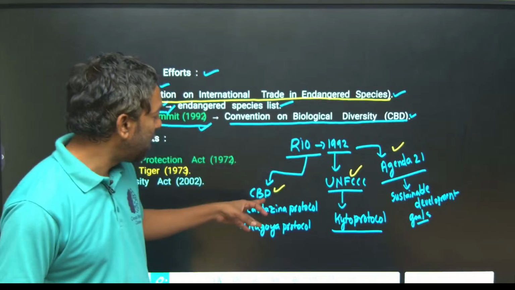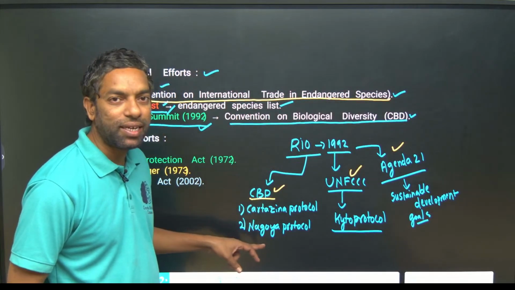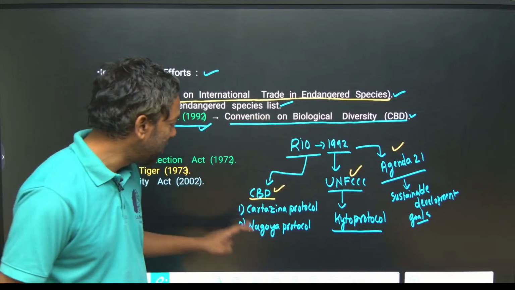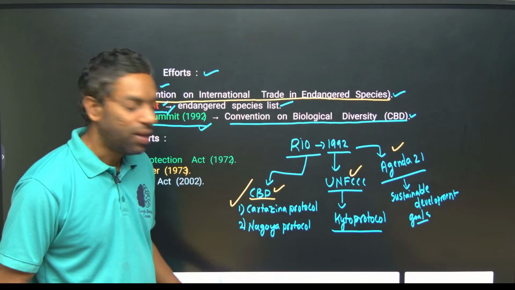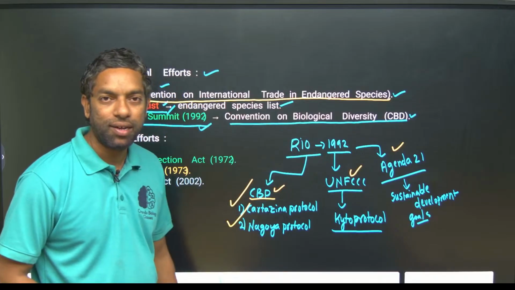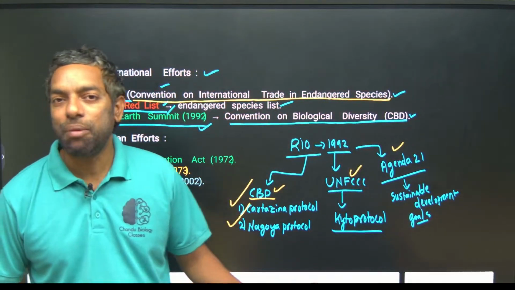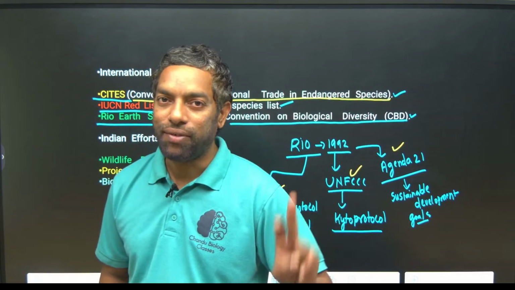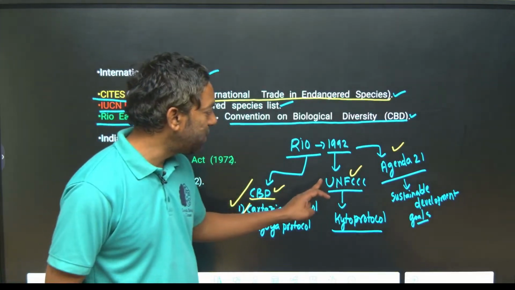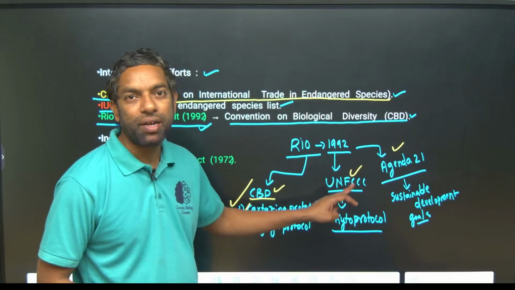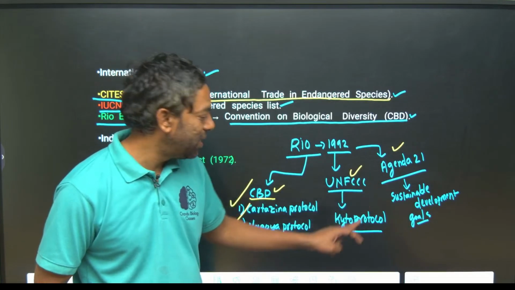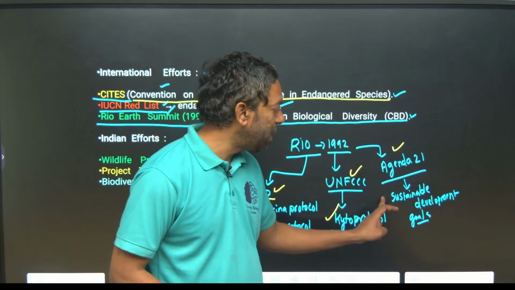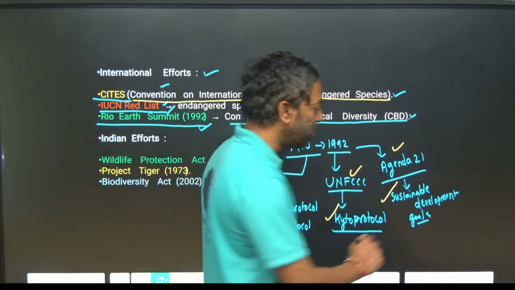So, coming to the Convention on Biological Diversity, there are two protocols, guys. I am going to explain later in classes, that is the Cartagena Protocol and the Nagoya Protocol. Cartagena Protocol and Nagoya Protocol are mainly for the Convention on Biological Diversity, and UNFCCC, United Nations Framework Convention on Climate Change, has the Kyoto Protocol. And Agenda 21 is mainly about Sustainable Development Goals, 17 goals.